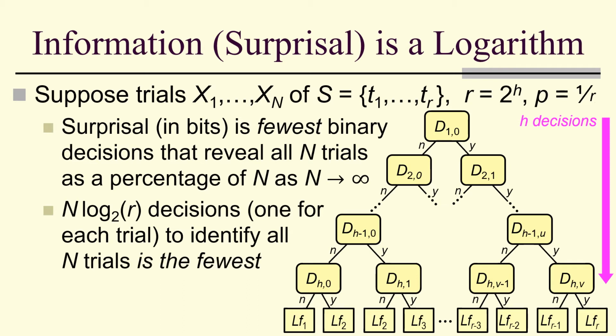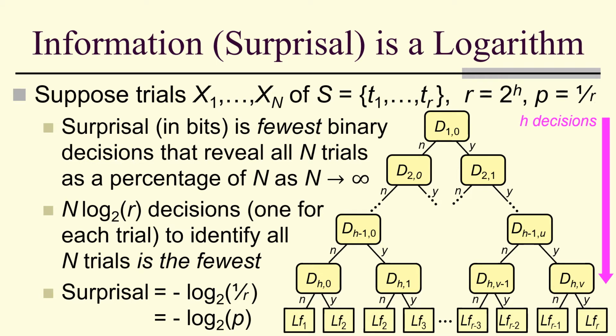And this is actually the fewest in this case. Surprisal is the h, the number of decisions. But that's the log base 2 of r, which is the negative log base 2 of 1 over r, which is the negative log base 2 of p.